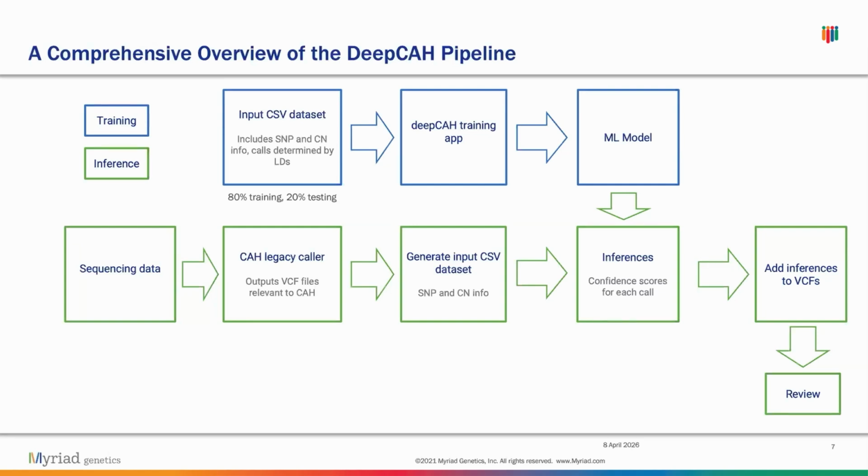There are a lot of boxes here for inference, but the main takeaway is that when we have an input CSV data set with just SNP and copy number information, we can put that into the machine learning model that we just trained and then create inferences for the samples based on the copy number and SNP information. And eventually these inferences get sent to the lab directors, who will review them once again to make sure everything's correct.